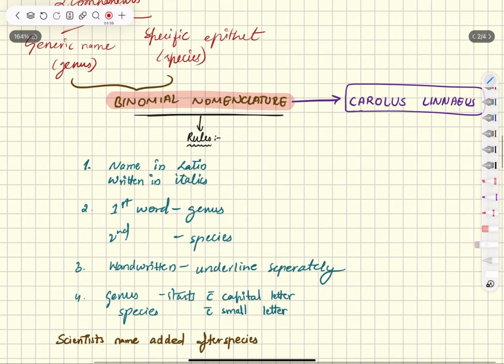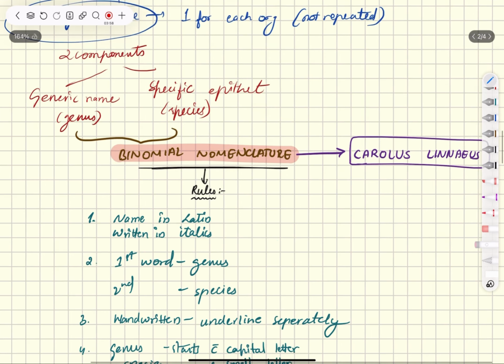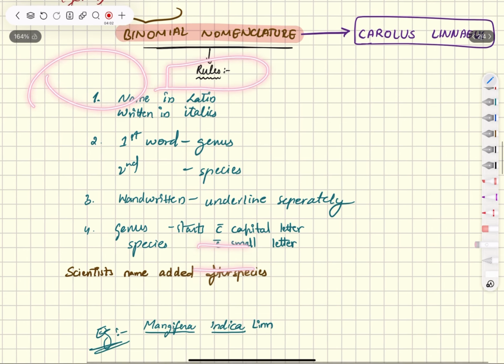Okay, so you cannot just name it randomly. There are a few rules which are to be followed while using binomial nomenclature. The name is in Latin. Mangifera indica is a Latin name which is written or typed in italics. The first word is always the genus and the second word is always the species.